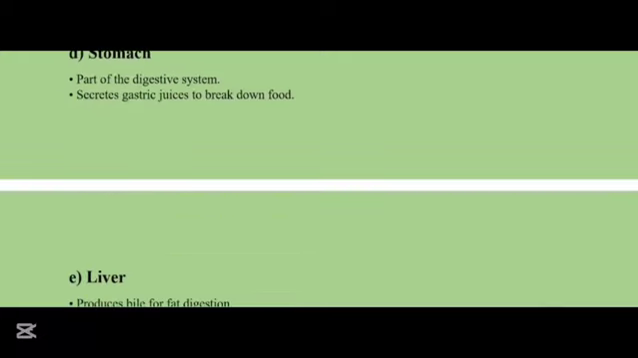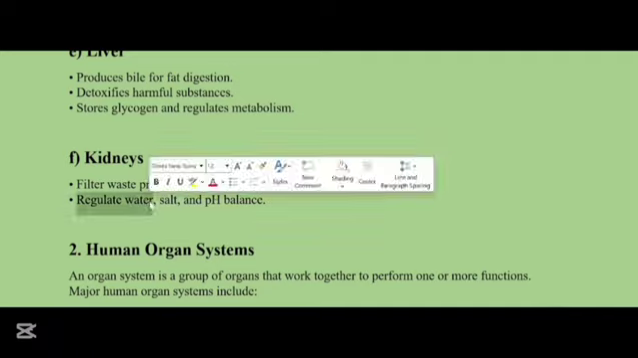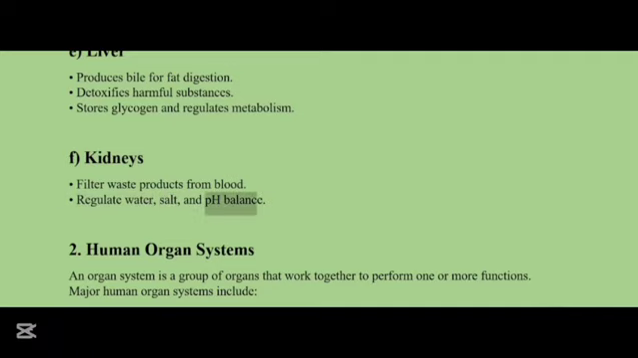The stomach. It is part of the digestive system and it secretes gastric juice to break down food, which is known as hydrochloric acid. The liver. It produces bile for fat digestion, detoxifies the harmful substances, stores glycogen and regulates metabolism. The kidneys. They filter waste products from the blood. They regulate the water, salt, and pH balance.